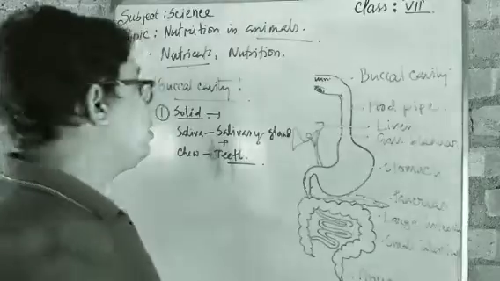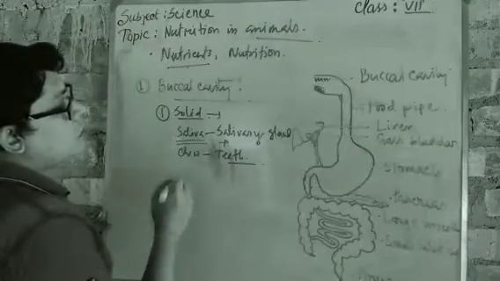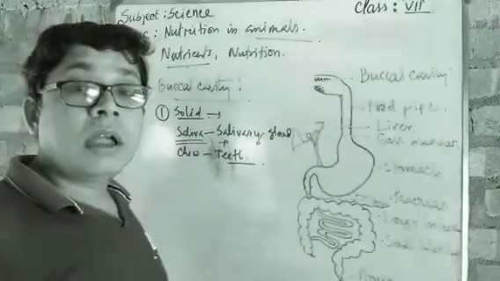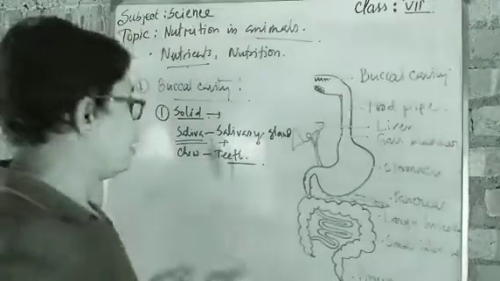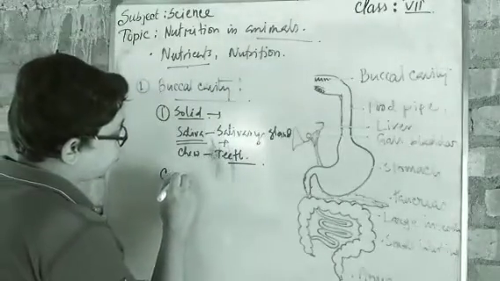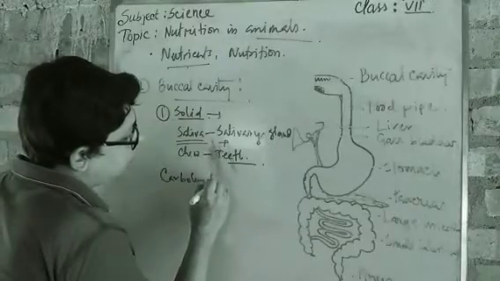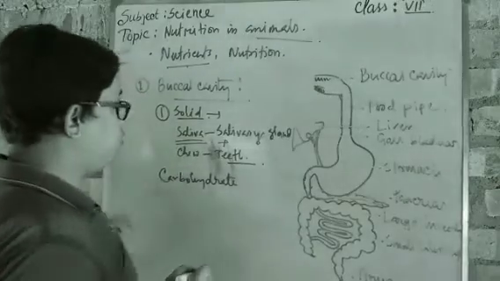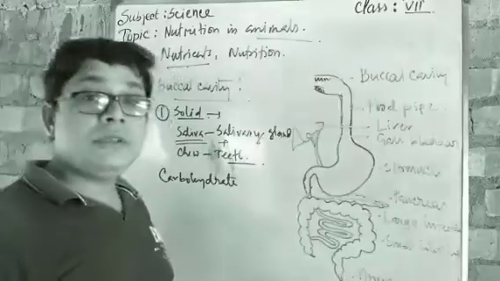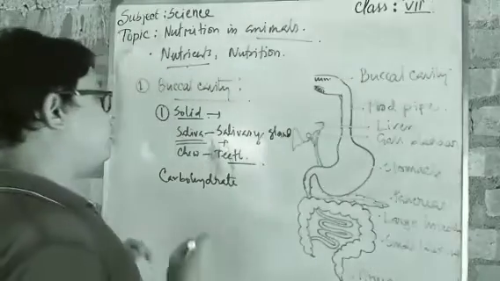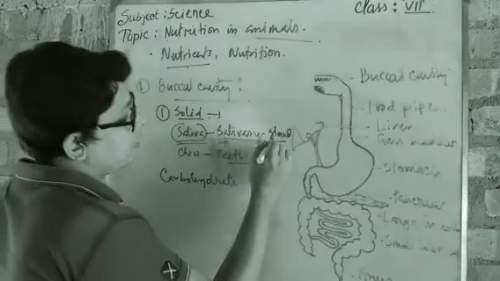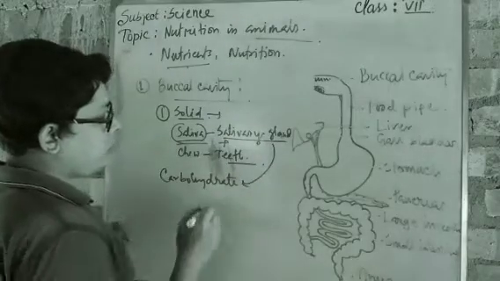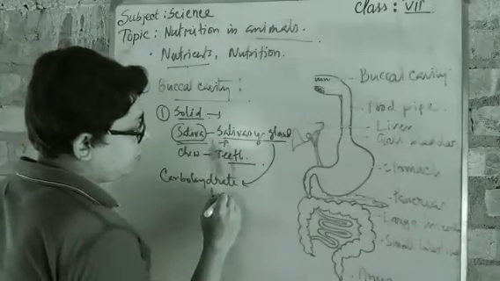Now there is also a main function of it. Do you know that saliva works to break down the carbohydrate? There is one nutrient present in the food item that is called the carbohydrate. So if the food that you are taking contains carbohydrate, at that very time saliva, it means the salivary gland, comes in contact with it and helps to break it down.